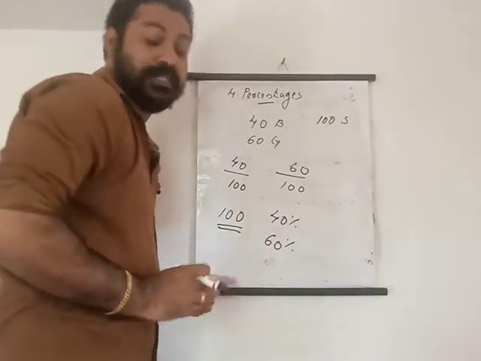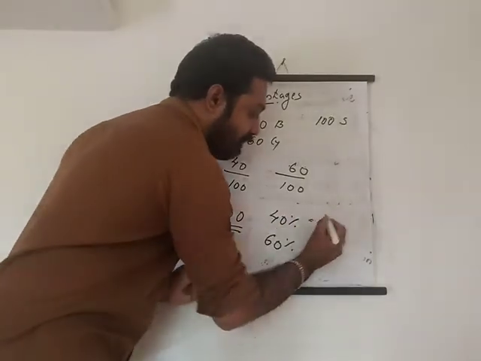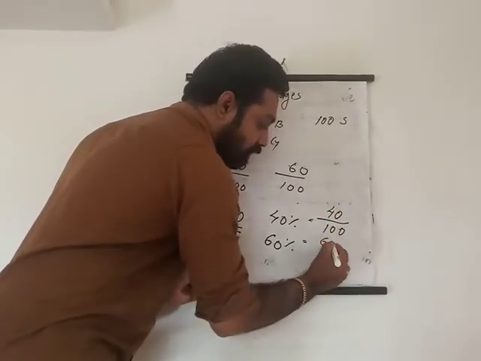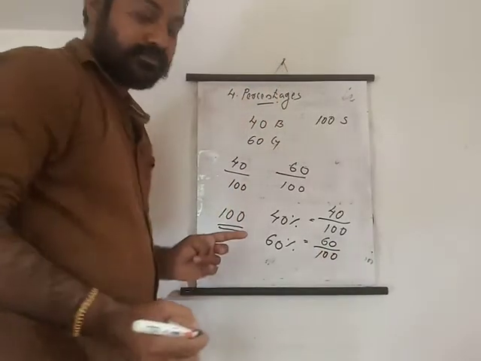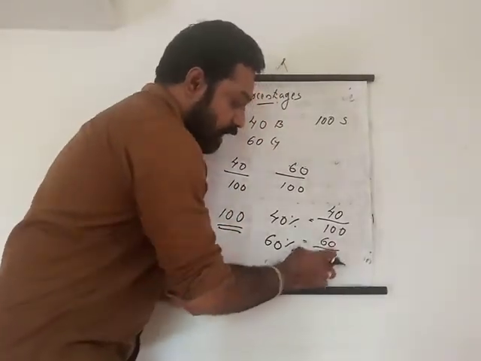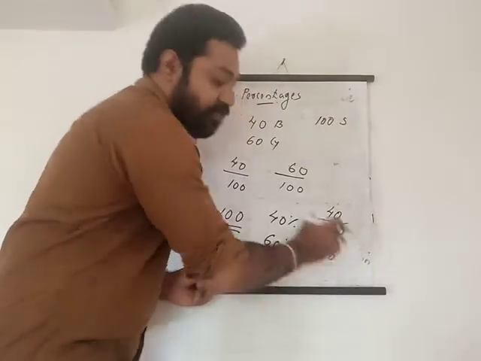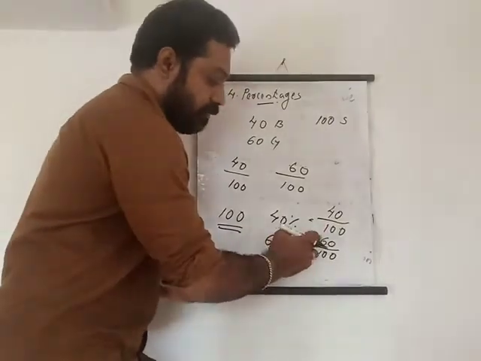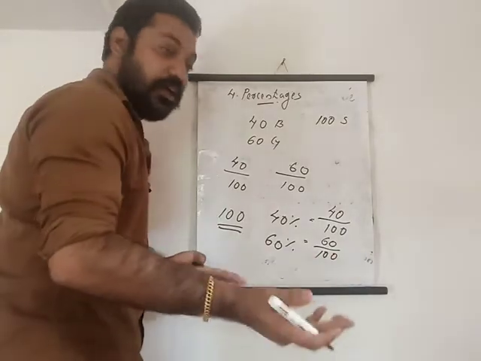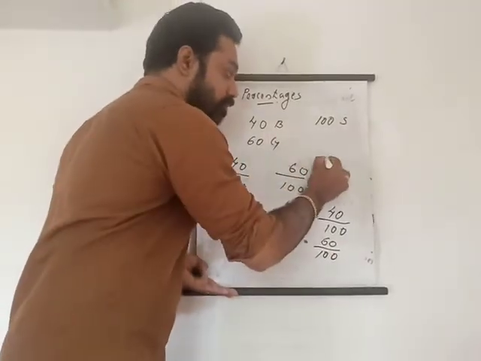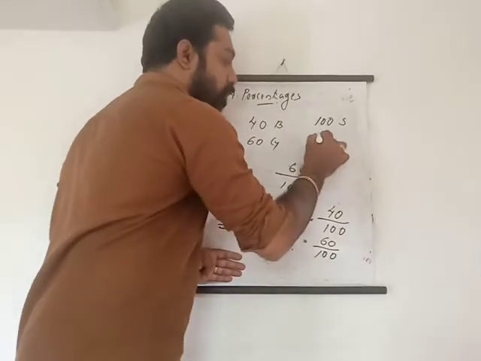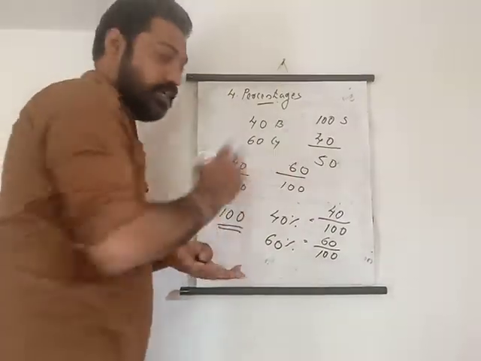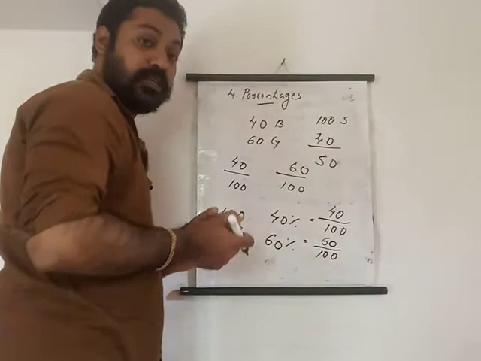The total of it makes 100. So this 40 percent we can write in another way, in a fractional way, as 40 by 100. 60 percent we can write as 60 by 100. That means 60 out of 100 and 40 out of 100. I got 60 marks out of 100, isn't it? If the examination is on 50 marks, I got 40 marks out of 50. Many times we hear this, 40 out of 50. You got 40 marks out of 50.